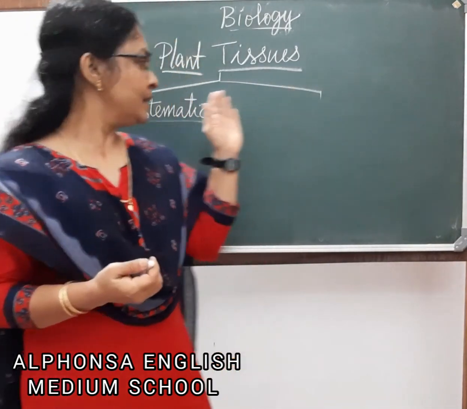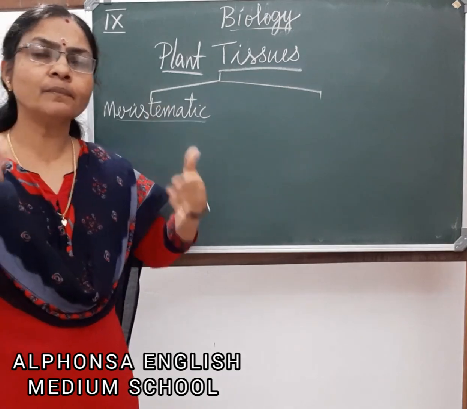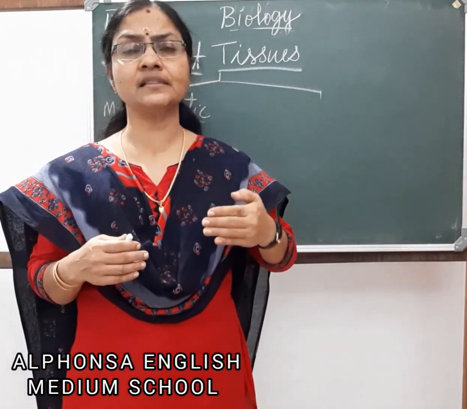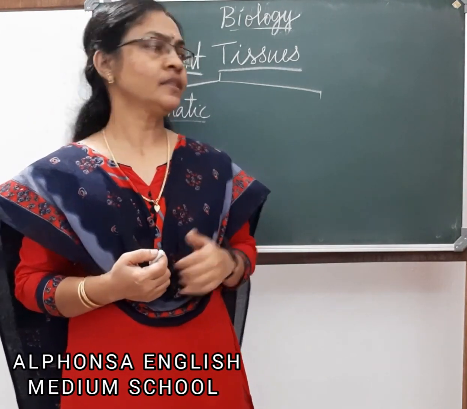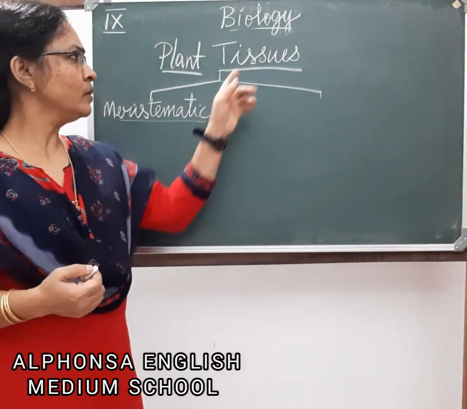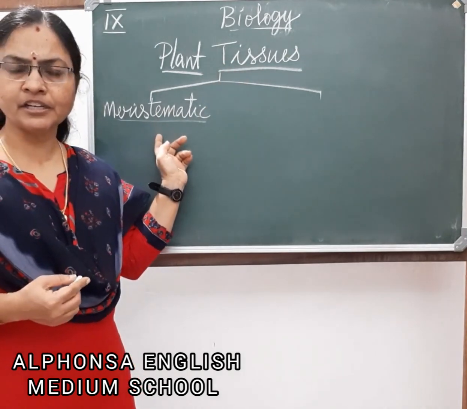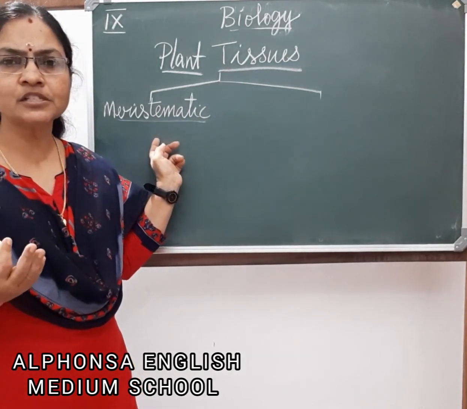Clear? But these meristematic tissues you don't see throughout the plant body. They are seen only in certain places in the plant body. That we will discuss next. So plant tissues can be generally divided into two. First one is meristematic tissue. What is the specialty of meristematic tissue?